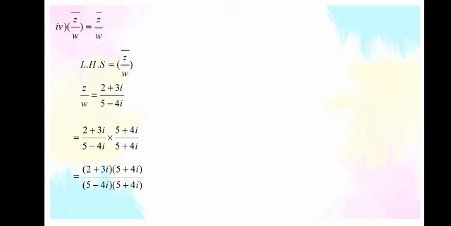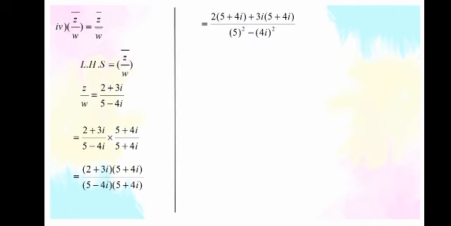(2 + 3i)(5 + 4i), numerators are multiplied, denominators will be multiplied: (5 - 4i)(5 + 4i). It will become 2(5 + 4i) + 3i(5 + 4i). Here in the denominator, it is making a formula, that is a² - b², 5² - (4i)². 2 into 5 is 10, 2 into 4i is 8i, plus 3i into 5 is 15i, and 3i into 4i is 12i². 5² is 25 in the denominator, minus 4² is 16, and i² will remain same.